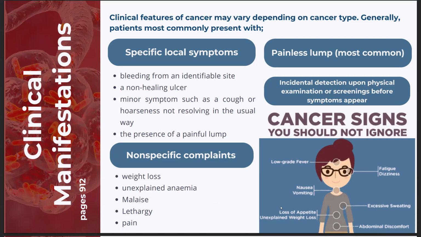Moving on to local symptoms, these depend on the tumor's location and how it interacts with surrounding tissue. Number one, bleeding from a site like rectal bleeding in colon cancer can indicate mucosal invasion. Number two, a non-healing ulcer, especially in the mouth or skin, reflects poor healing from local invasion. Number three, persistent cough or hoarseness may be due to a lung or laryngeal tumor compressing airways or nerves.